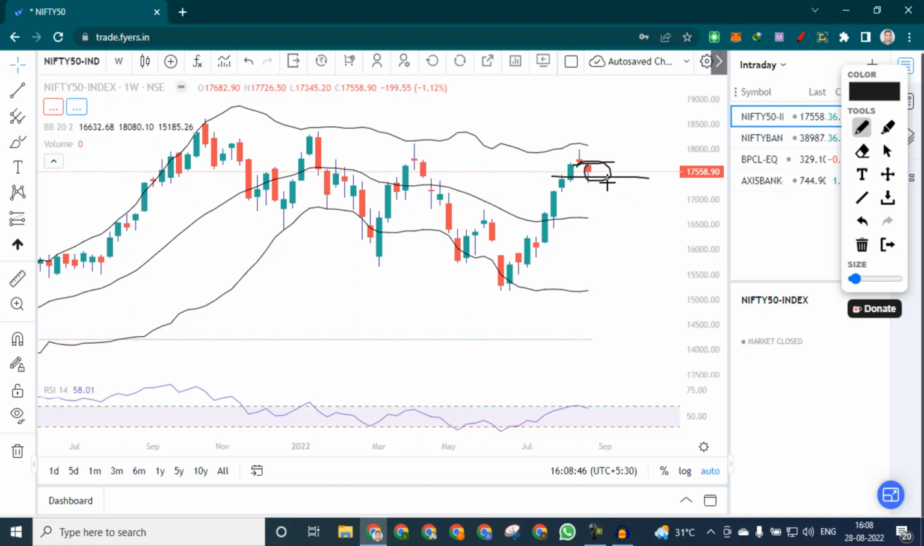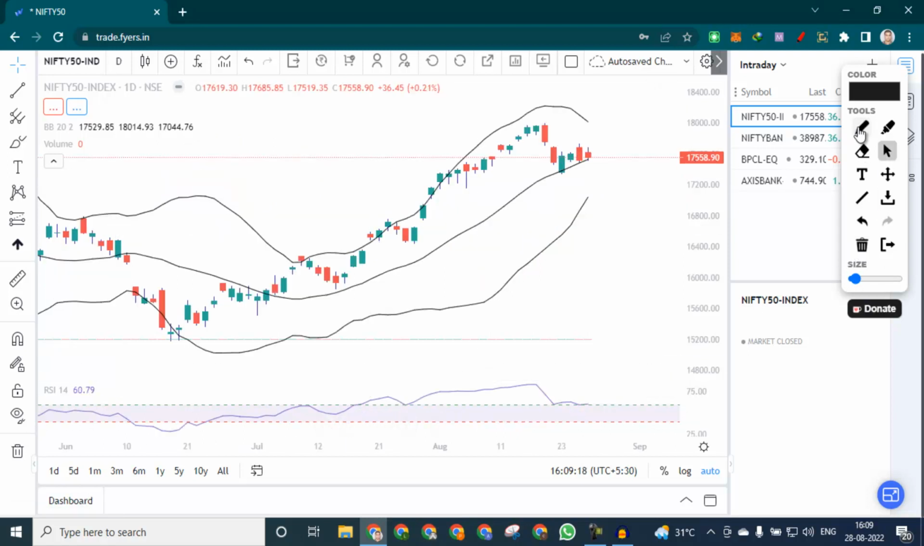It took support, but still we can see some fall and a negative candle. And what is concerning is that RSI took resistance at the 60 level. So this could be a continuation of the previous negative trend, and if it starts falling down, then 17,000 could be the support. So there is about a 500 point fall we can see as per the weekly chart data.